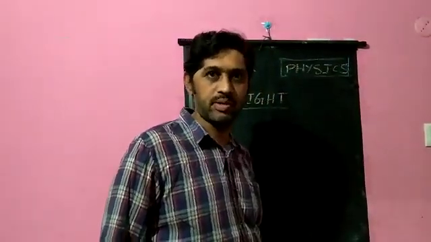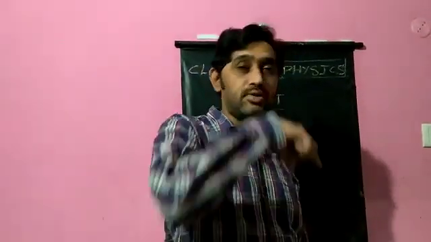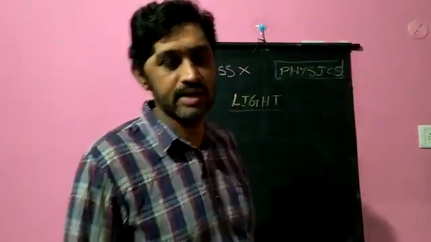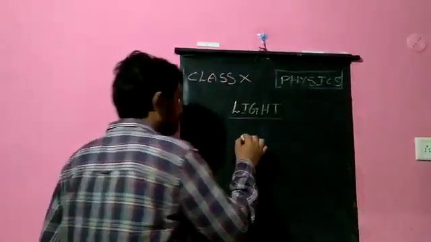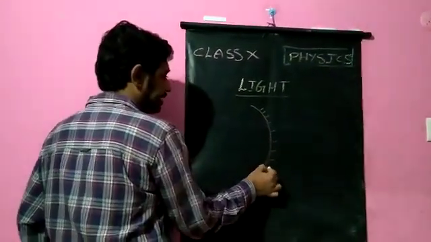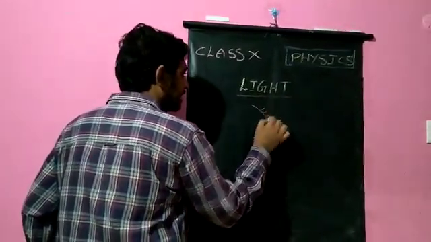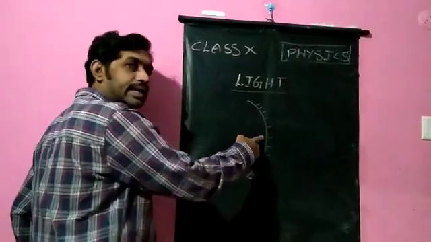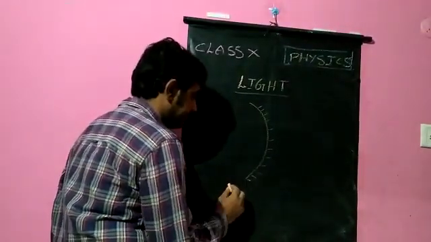The concept we have about concave mirrors and convex mirrors, which are spherical mirrors, image formation by both types of mirrors, the mirror formula, and the numericals related to that. If I take a concave mirror where the inner surface acts as the reflecting surface, then we call this a concave mirror.